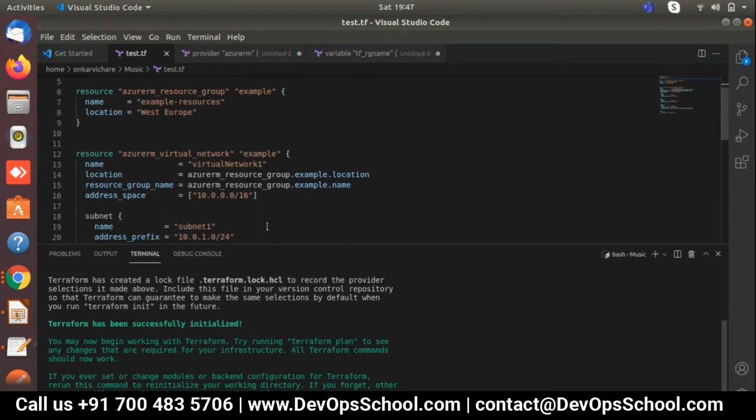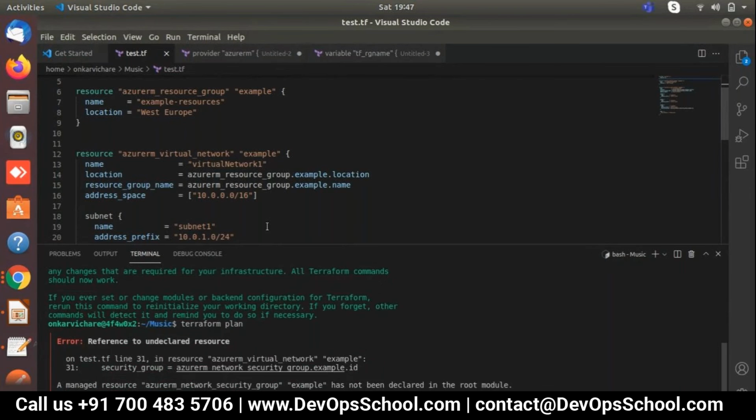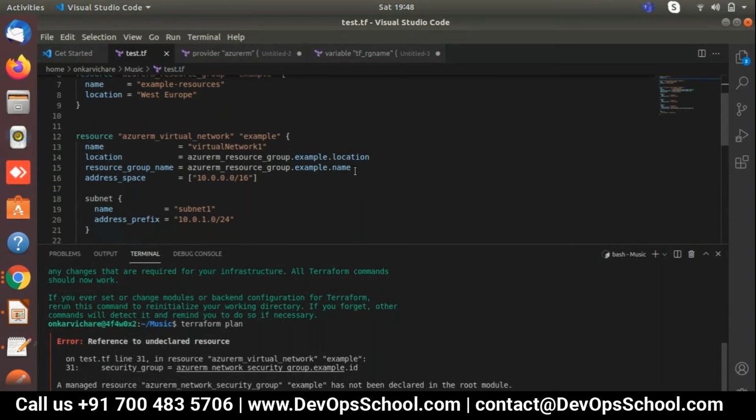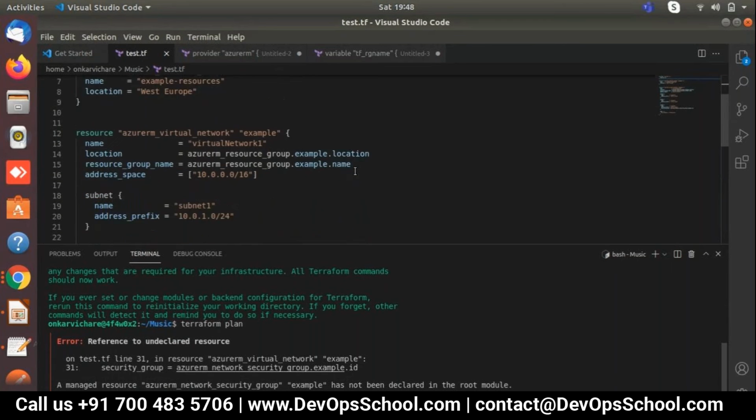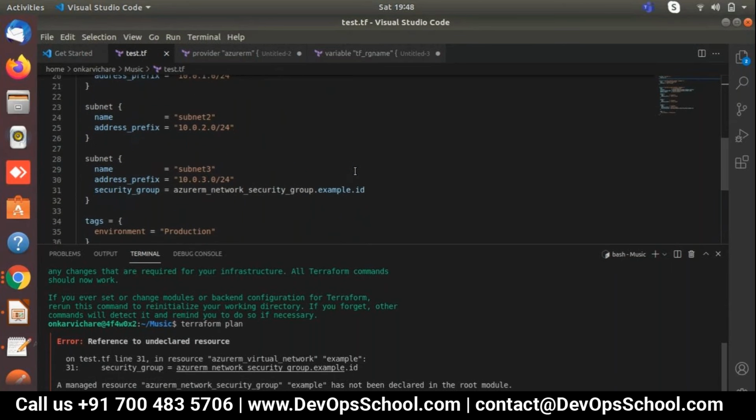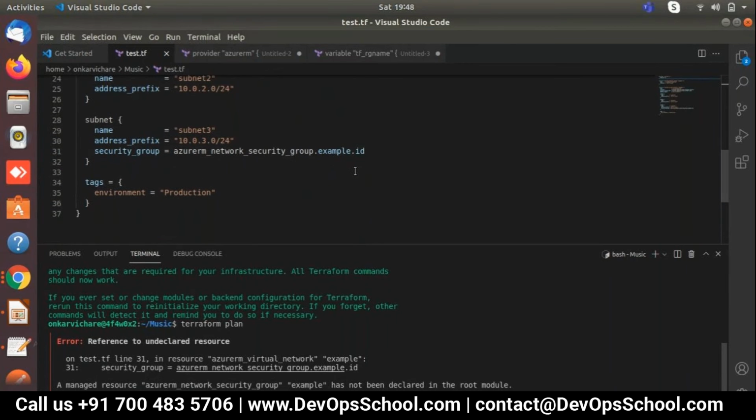Now terraform plan. Let's see what is happening with plan. Okay, there is one error. What is the error? One minute. Security group. Let me try to find that out for you. No, no, managed resource as well. This is for our group, our code. Okay, this is for our code. Why the security group? I'll tell you the reason. Okay, why?